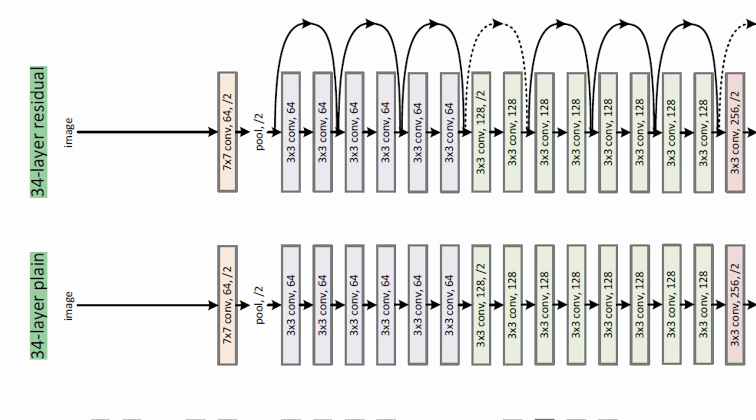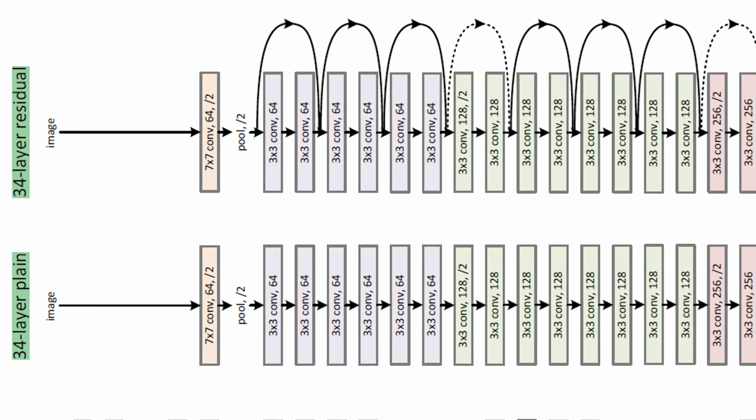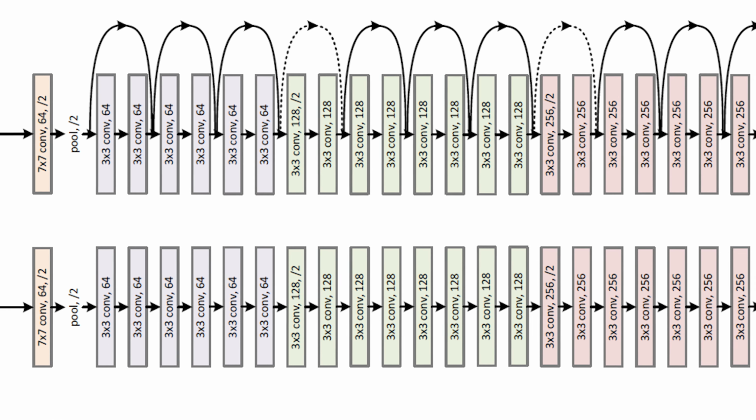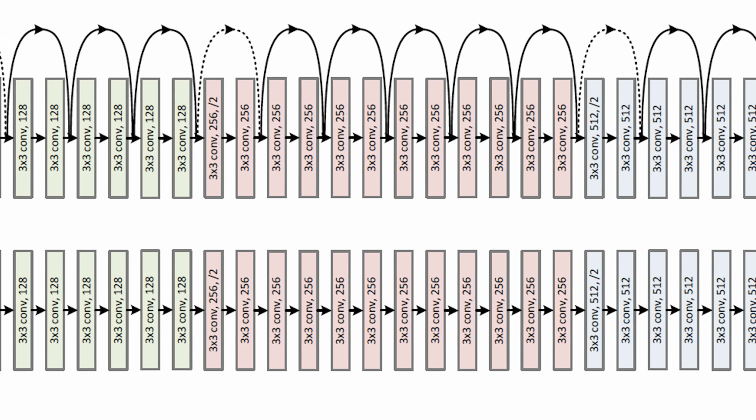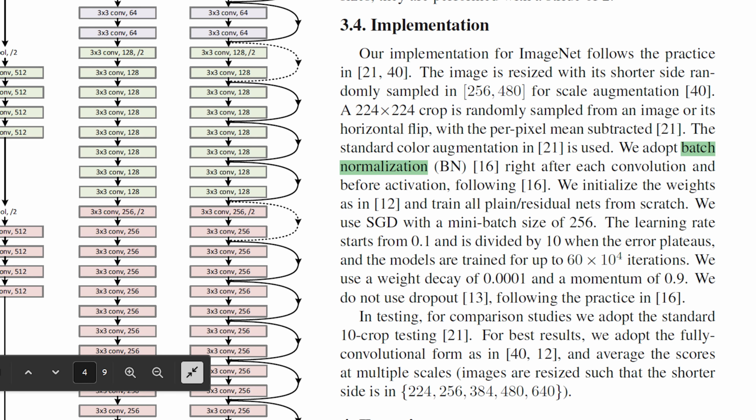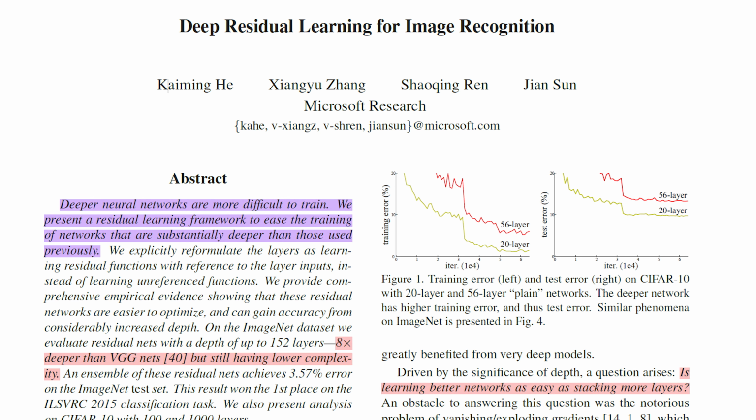If you examine the architecture more closely, you will see that the first layer uses 64 filters of size 7 by 7, and every subsequent layer uses 3 by 3 filters. As the network goes deeper, the number of filters increases. The model consistently uses ReLU activations and batch normalization throughout. I would strongly recommend that you walk through the original paper at least once for a more robust understanding. It should be much easier to follow now since we have already discussed the core ideas behind residual learning.